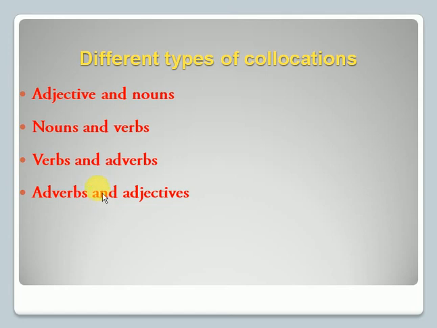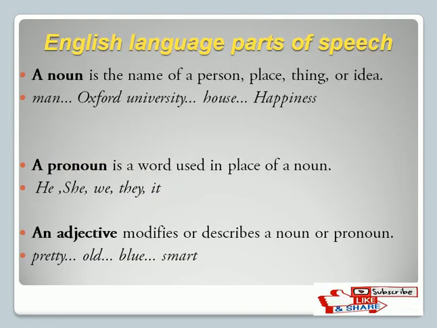Before discussing these types one by one, let me remind you what adjective, noun, verb and adverb mean. If you don't remember, I'll give you a quick recap of these parts of speech. First is the noun. A noun is the name of a person, place, thing or idea. For example, man, Oxford University, house, happiness. Any name of a person, place or thing is a noun.